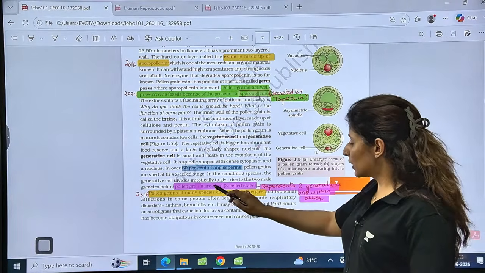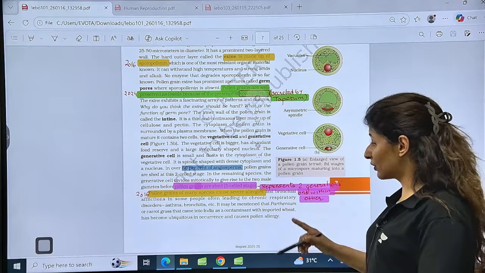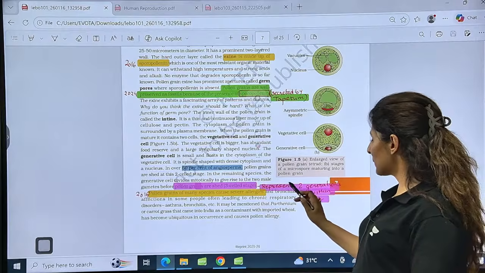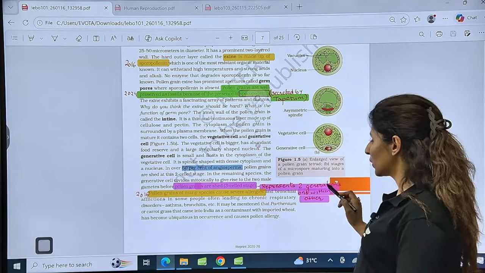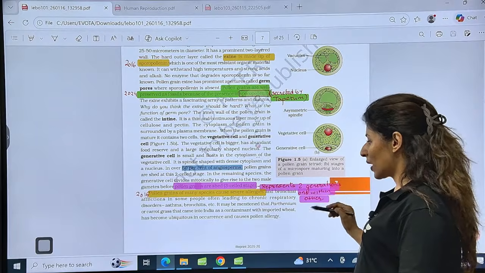Now this pollen grain at three cell stage, read this line very carefully, this was a 2016 question, one of the best papers of NEET. So it represents two generations, one within the other. Okay, so it represents two generations, one within the other.